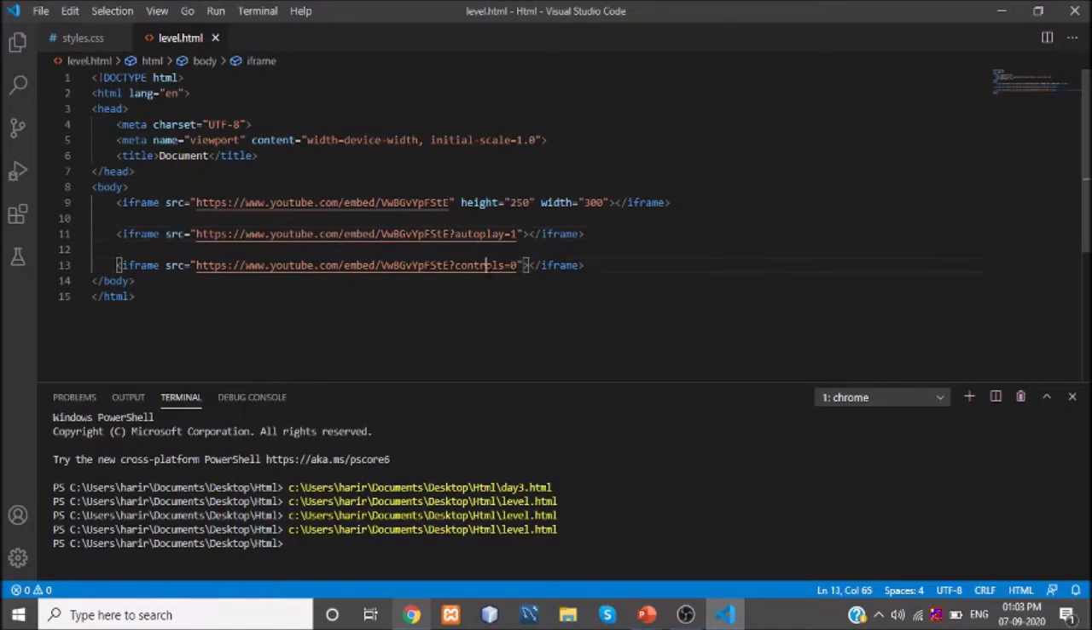Then the third one is about how to remove the controls in your YouTube video which is playing in your website. For that, as usual, after mentioning the YouTube ID, add a question mark, followed by controls equal to 0. This will remove all the controls in your YouTube video. This is the first topic of our session. Hope you are able to understand and follow me.